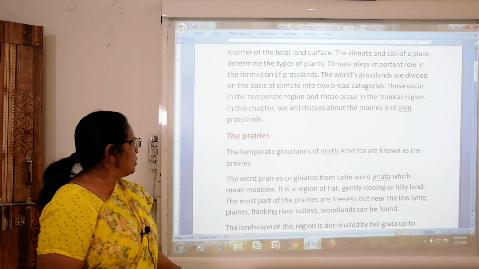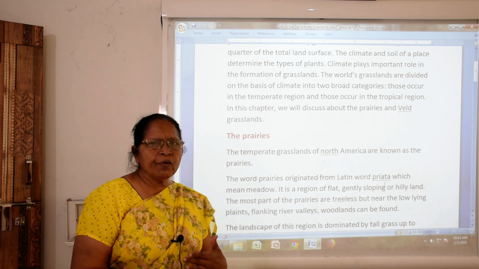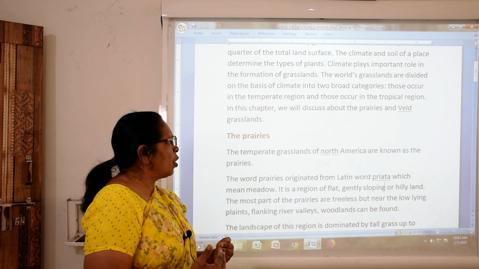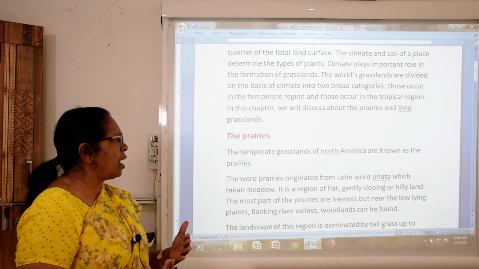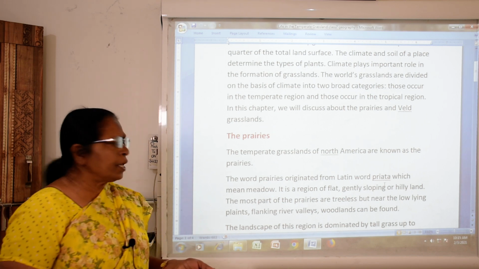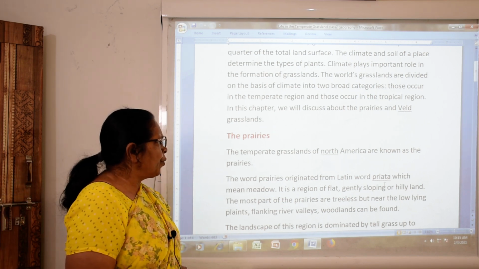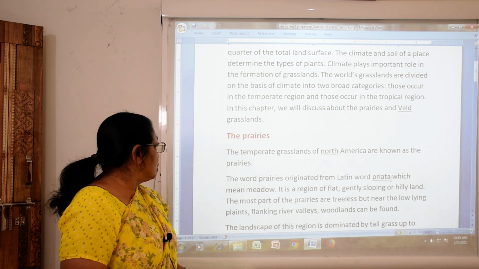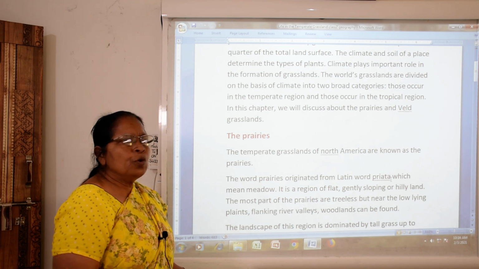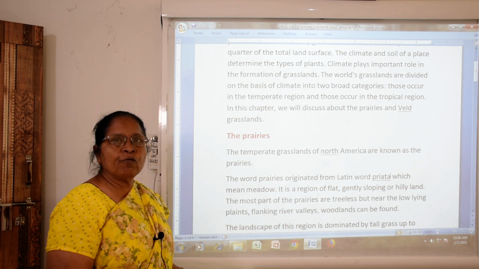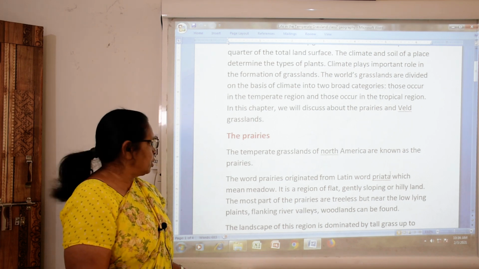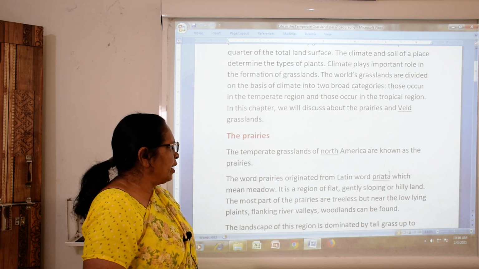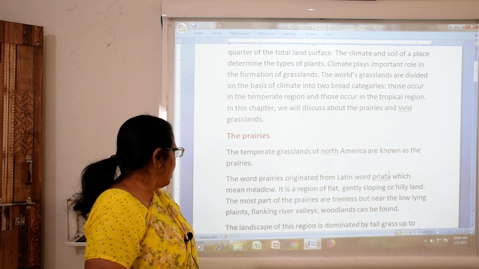Now we will see the prairies. My dear students, now we are going to talk about the prairies in North America. This word came from the Latin word meaning meadow. You know about the meadow because in the last chapter we saw what a meadow is. It is a region of flat, gently sloping or hilly land.